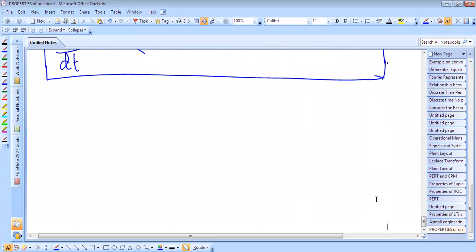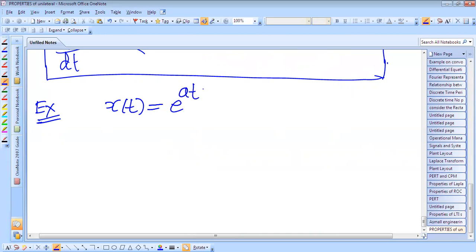Verify the differentiation property. We can verify this differentiation property by considering the example x of t is equal to e raised to power at into u of t.